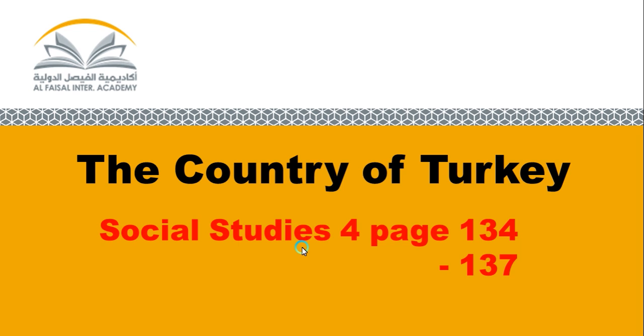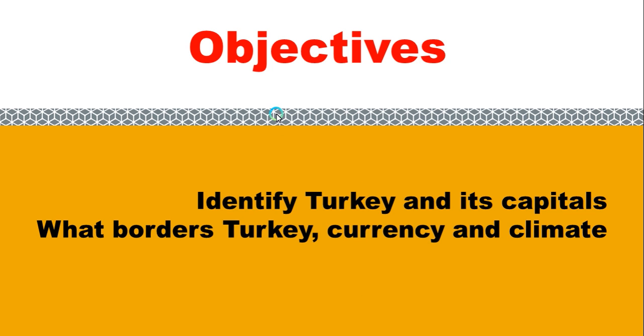Welcome to another lesson outline for this week's social studies. Our topic for this outline is the country of Turkey. Our textbook pages are 134 to 137. Our objectives are to identify Turkey and its capital, what borders Turkey, its currency, and climate.